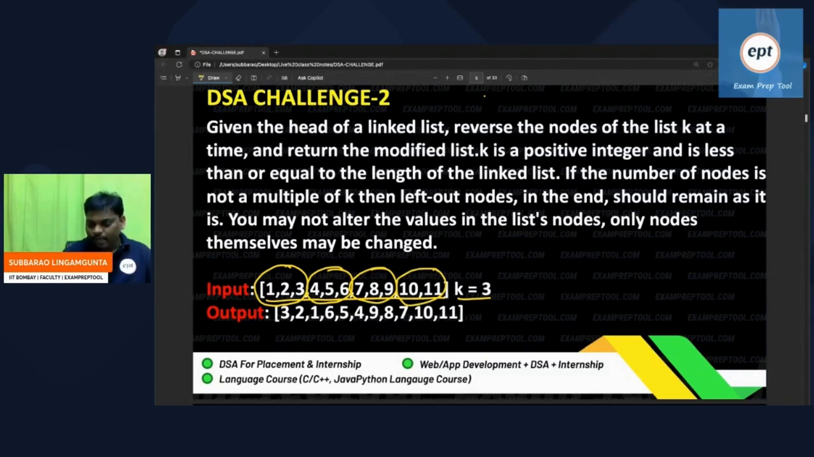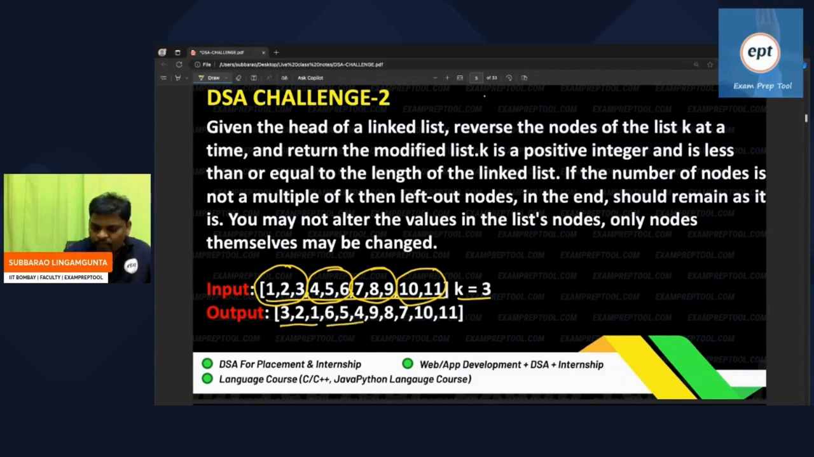Last one, some little difference. Last one, k is equal to 3 is not possible, less than that is there. Keep as it is. So the first 3 nodes, if you reverse, become 3, 2, 1. The second 3 nodes, if you reverse, become 6, 5, 4.